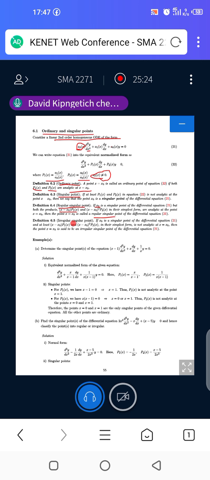So what about an irregular singular point? At which point do you encounter an irregular singular point?